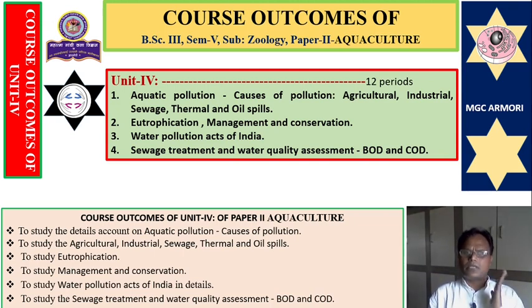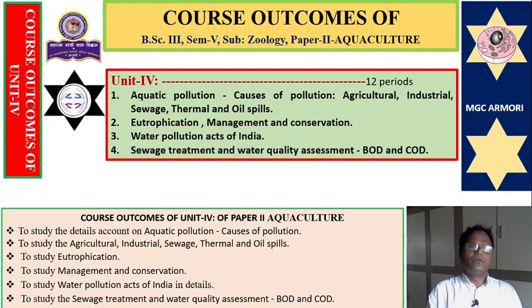Semester 5: to study a detailed account of aquatic pollution and causes of pollution; to study agricultural, industrial, sewage, thermal and oil spill pollution; to study eutrophication; to study management and conservation; to study the Water Pollution Act of India in detail; to study sewage treatment and water quality assessment, then BOD and COD, and much more included in the syllabus of aquaculture in units 1, 2, 3 and 4.